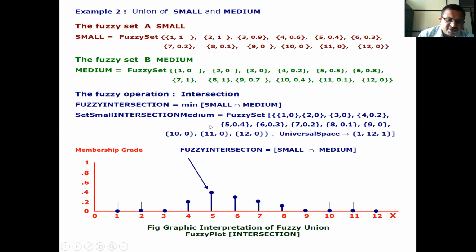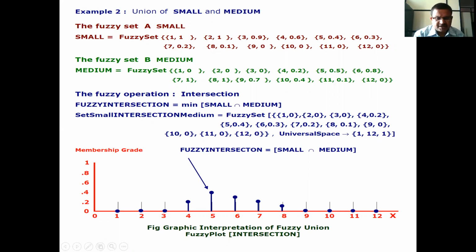Therefore, the set small intersection medium is equal to fuzzy set of, taking the minimum value, (1, 0), (2, 0), (3, 0), (4, 0.2), (5, 0.4), (6, 0.3), (7, 0.2), (8, 0.1), (9, 0), (10, 0), (11, 0), (12, 0), comma universal space is equal to 1 to 12.